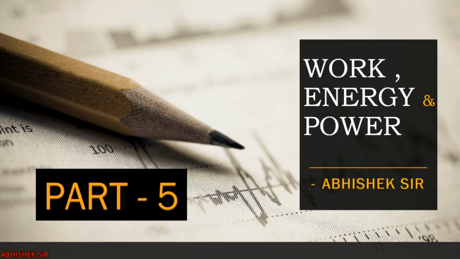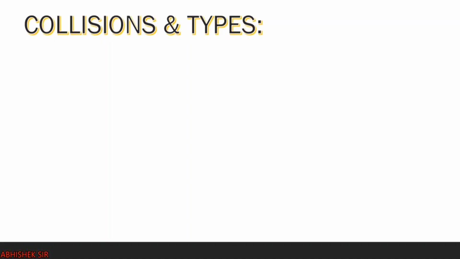Today we are going to study part 5 of the video series of class 11 physics chapter number 6, work, energy and power. So this video is totally dedicated to the topic of collision. Now a collision is said to occur between two bodies in two cases: either they physically collide against each other, or the path of one object is affected by the force exerted by the other object. So in these two cases we say that collision has occurred.